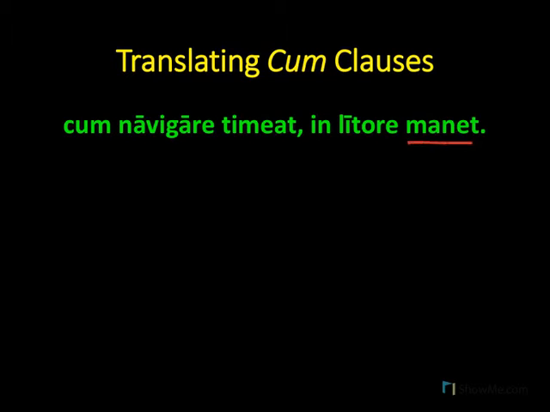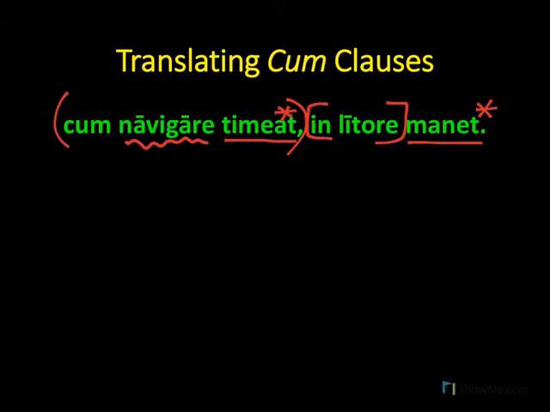Now, our main verb of the main part of the sentence is manet, and there is no stated nominative subject, so manet will also provide the subject. In litore is a prepositional phrase. Our subordinate cum clause starts with cum and ends with timeat, where timeat is the main verb. There is, again, no stated nominative subject, so it is implied from timeat, and navigare is an infinitive with timeat.